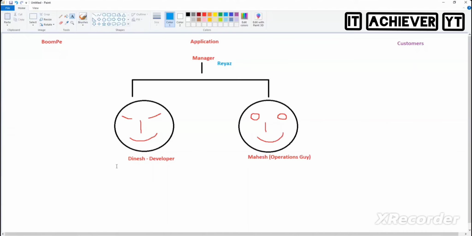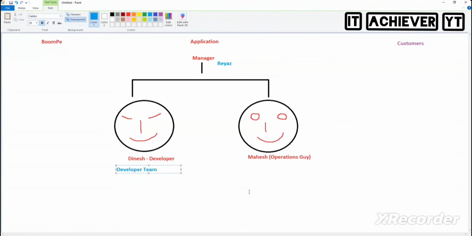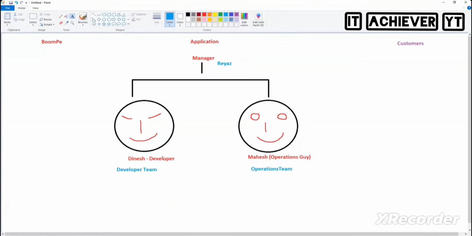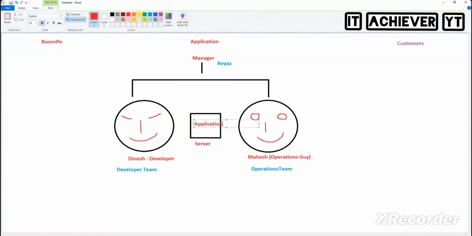Okay, so here, this is the developer team, and this is the operations team. Dinesh is a developer who has developed a nice application called BoomPay, like how we have PhonePay. He has developed the application, and that application is given to whom? Mahesh. What did Mahesh do? Deploy. He has set up a server, and he deployed the application.